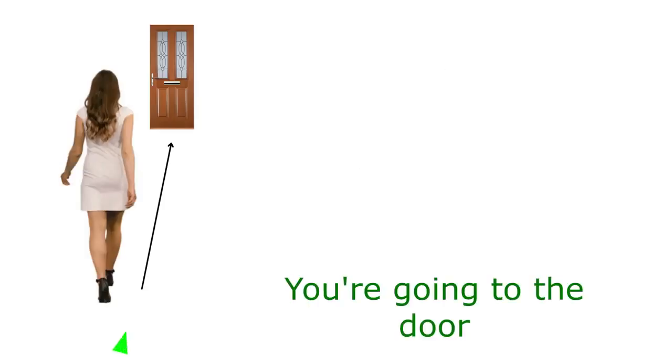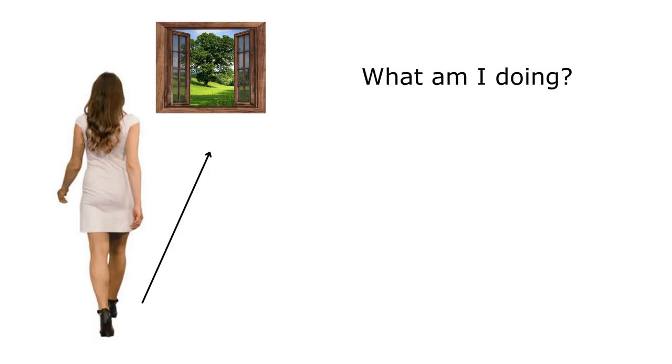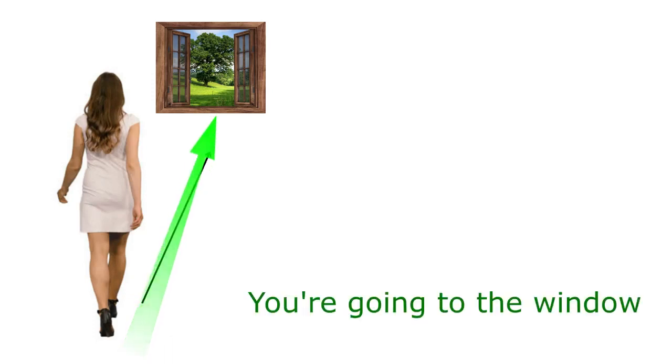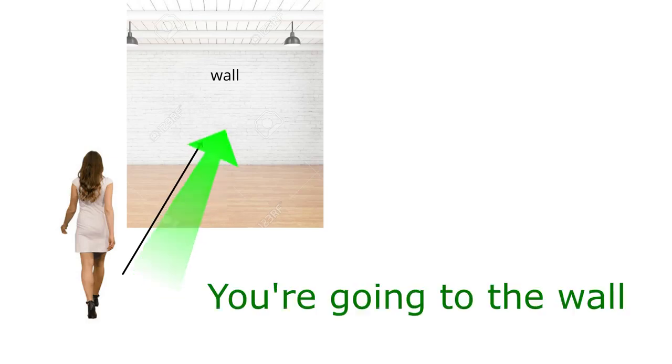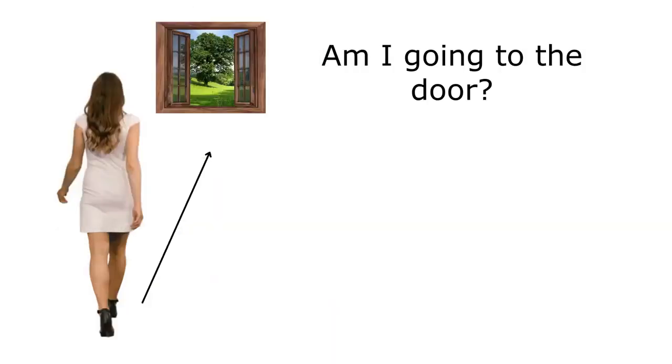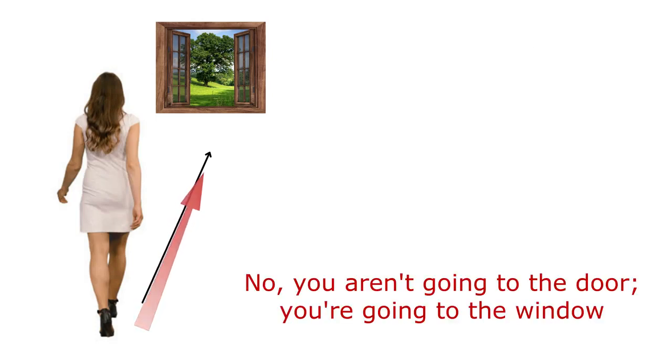Going to. What am I doing? You're going to the door. What am I doing? You're going to the window. Where am I going? You're going to the wall. Am I going to the door? No, you aren't going to the door. You're going to the window.